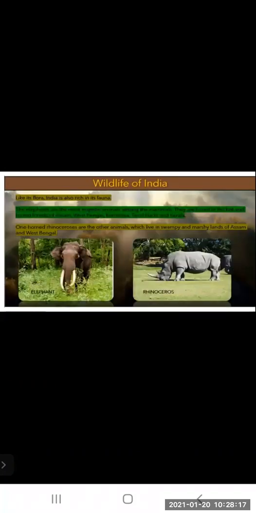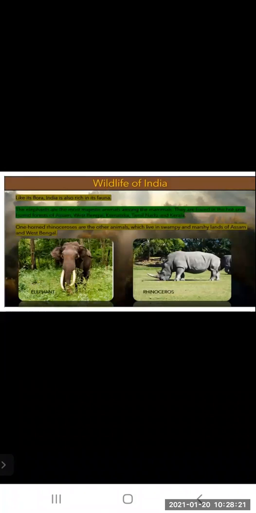Why? Because after some time, the other plot of land is selected, so their cultivation is shifted. Slash and burn agriculture is known by different names in the world. So different names are given to this practice of agriculture.